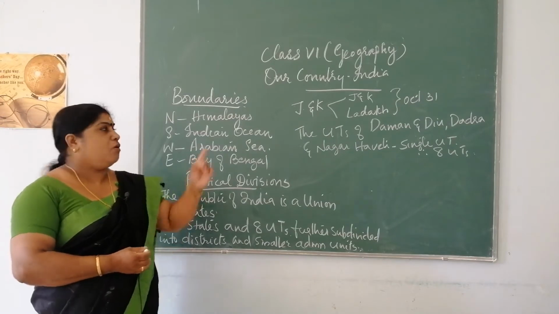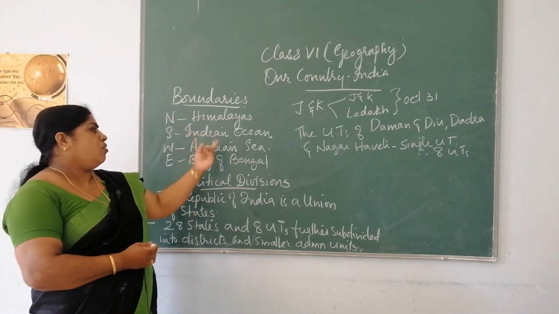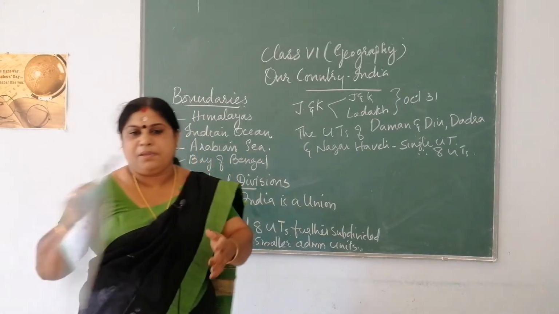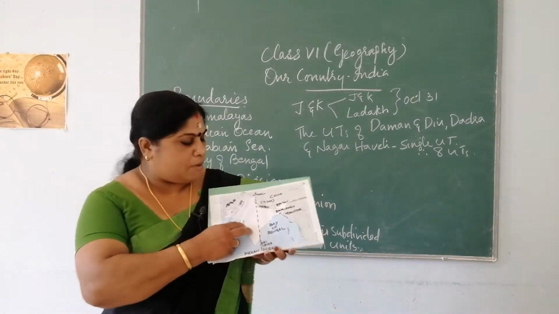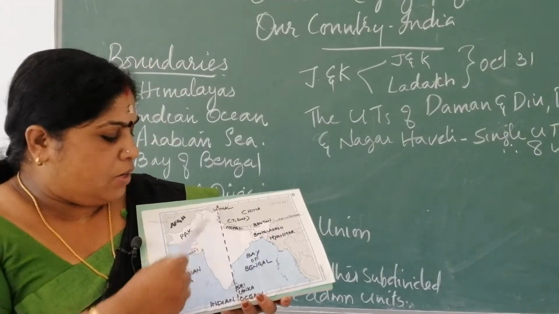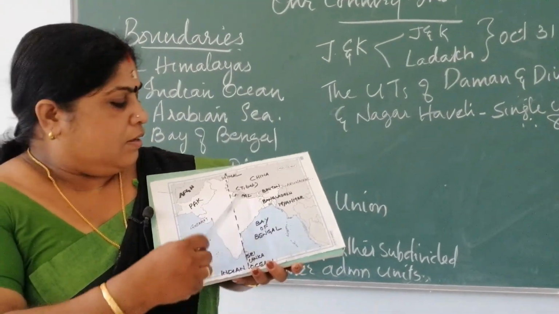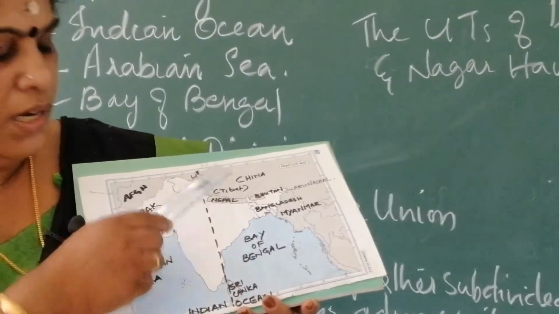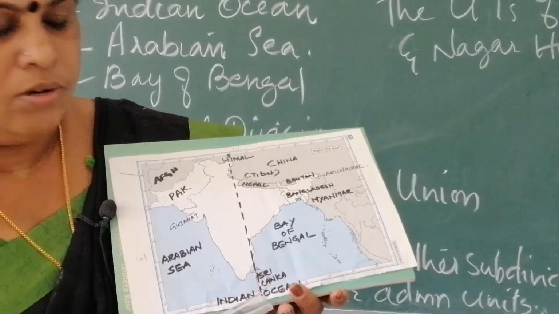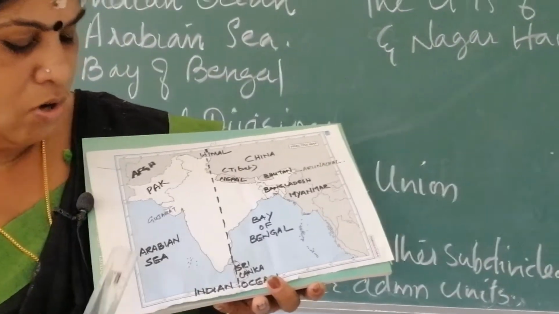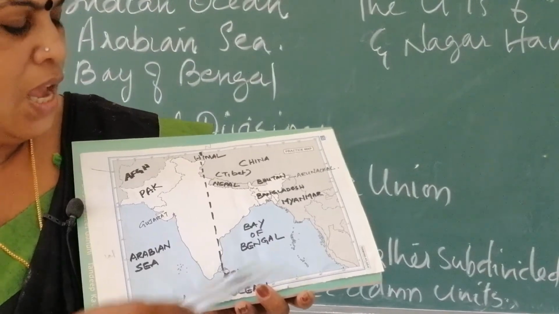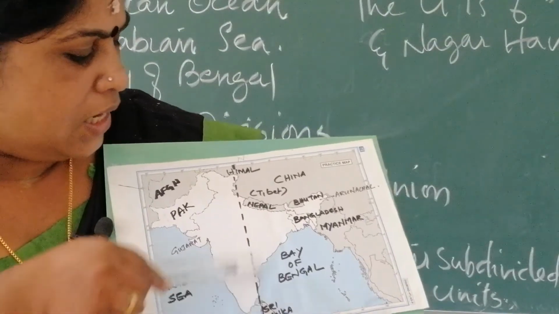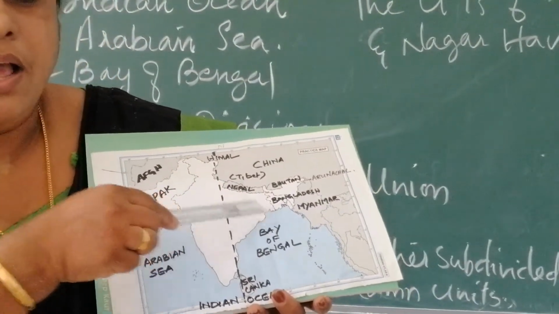So moving on to the boundaries again. What are the boundaries of India? See, look at the map here. This is the outline map of India. In the northern portion it is bounded by the Himalayas. In the south its boundary is the Indian Ocean. Now on the western side we have the Arabian Sea, and on the eastern side you have the Bay of Bengal. So this is the Tropic of Cancer dividing India into two equal halves.